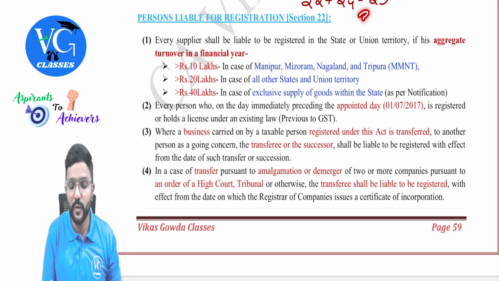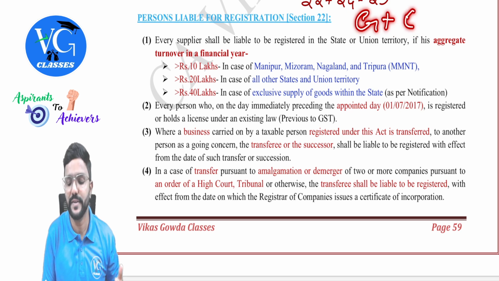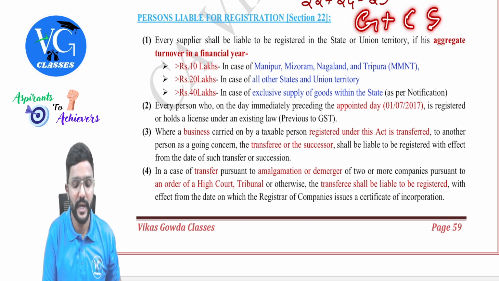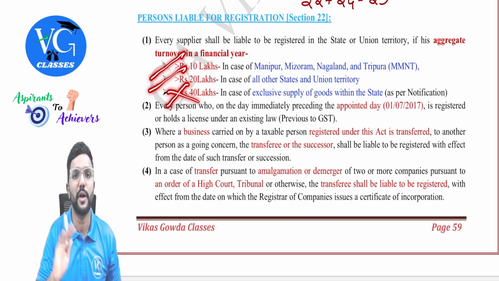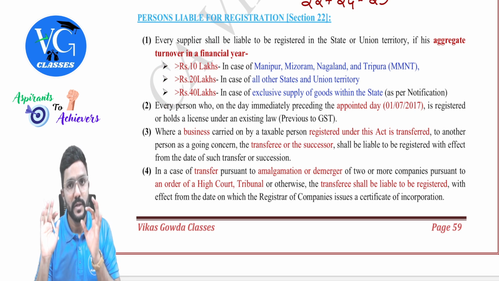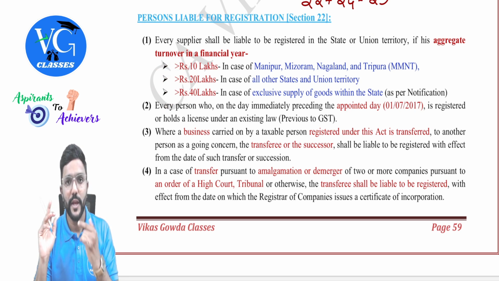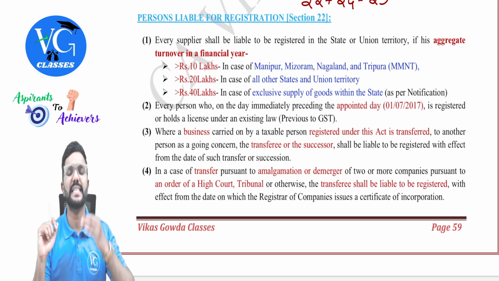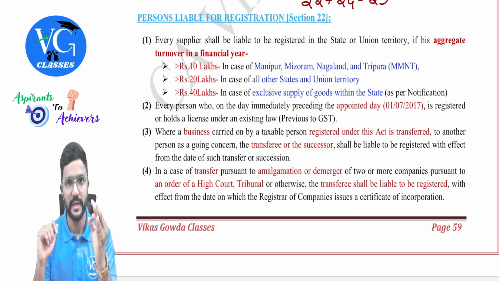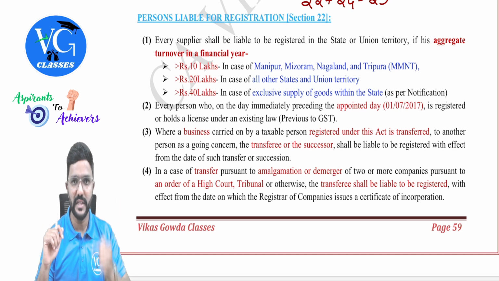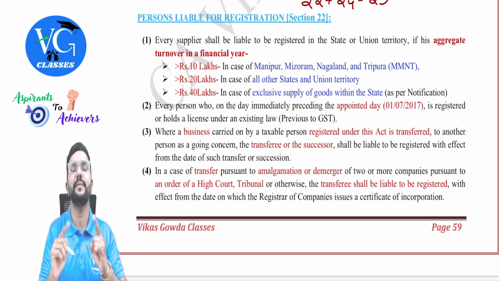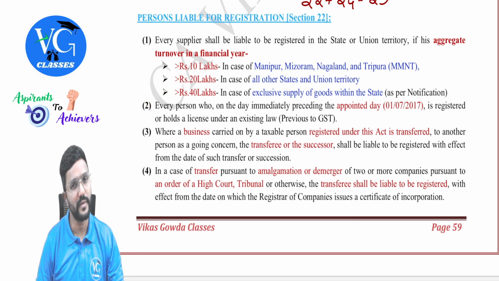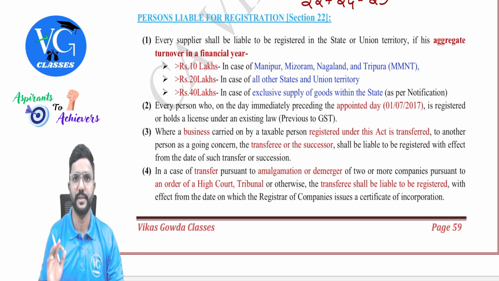So if I am supplying goods along with, assume, consultancy services, then what is the threshold limit applicable for me? It will be either 10 or 20 lakh. 40 lakh will not be applicable for me. Is that clear? I repeat, if I am supplying goods along with financial services, we will ignore the financial services and I would be considered an exclusive supplier of goods. And if I am supplying the goods within the state, am I eligible for the 40 lakh limit? Yes, I am eligible, guys.